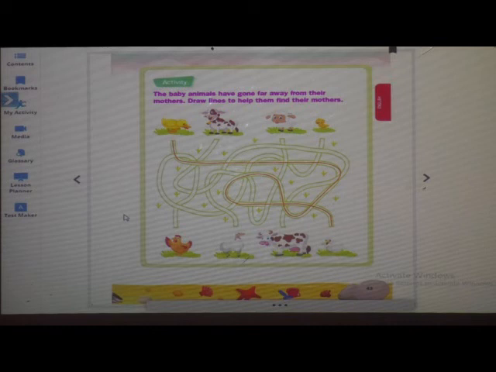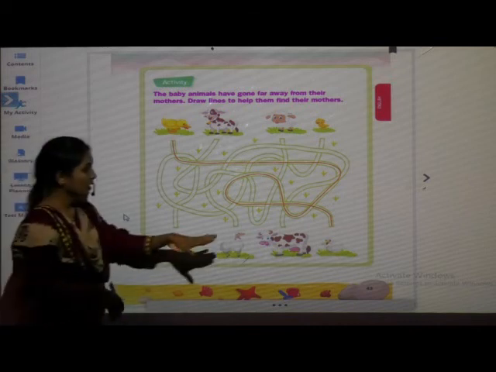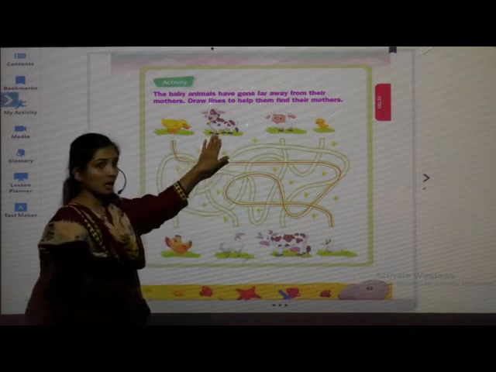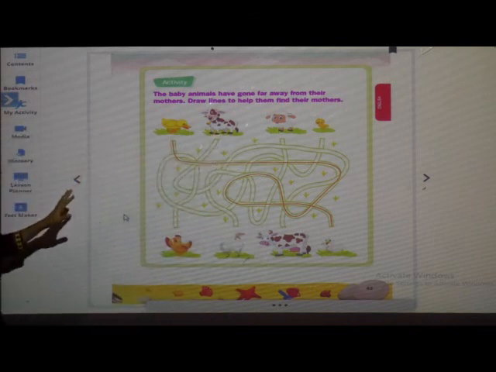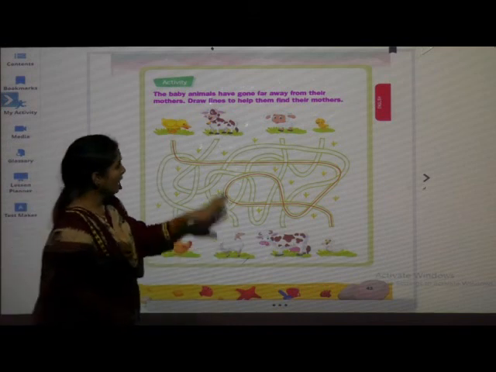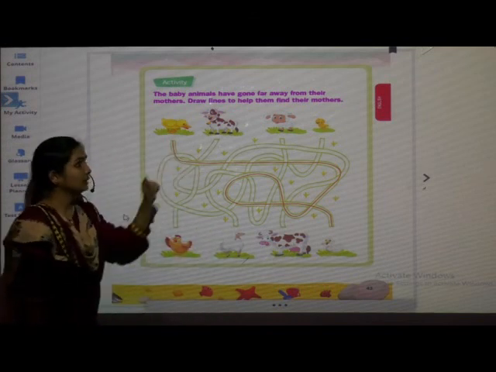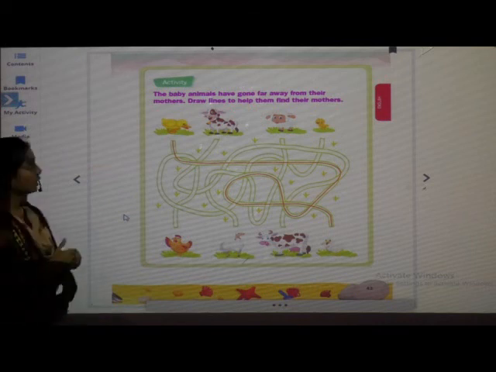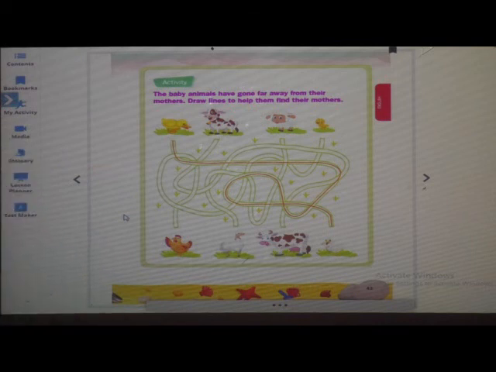Now, here is the cow, isn't it? And here is calf. One is done for us, that is duck and duckling.